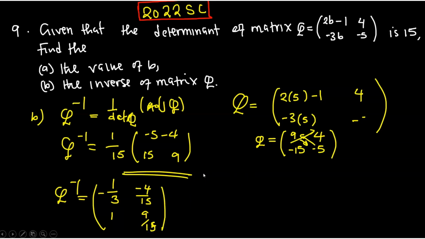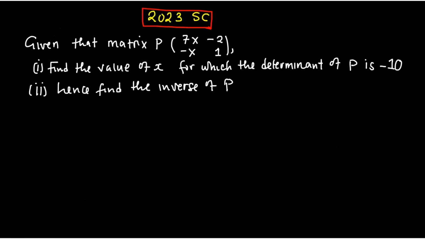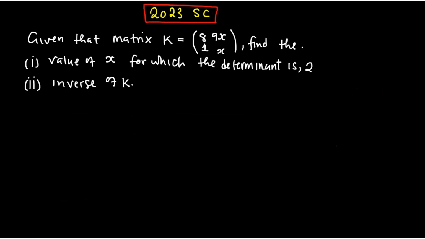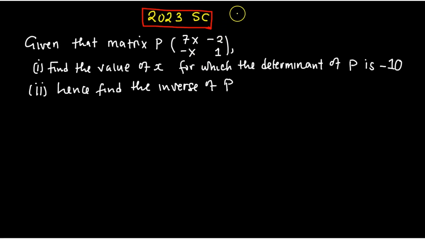That is question B. Okay, let us look at the next question, this one is GCE, please. I shouldn't have written SC, which is school certificate. So this one is GCE. Anyway, we are going to solve. What is important at the end is the answer. But this one is coming from 2023 GCE, I suspect. So given that P is equal to this one, find the value of x for which the determinant is 10.